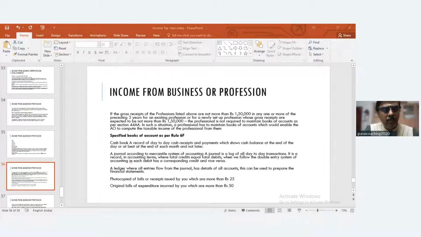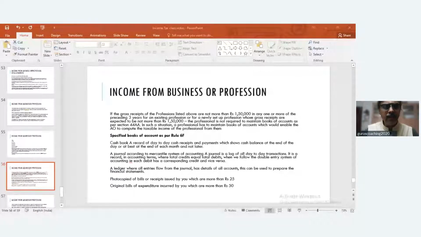So bring your cash book, bring your bank book, bring your bank statement, bring your stock records, bring your asset details. So the assessing officer will have a right to seek records. So you need to maintain these records properly. Very, very important. So the threshold limit is very low, 1,50,000 turnover in a year. So that means ultimately everybody will be falling into this requirement of compulsory maintenance of books of accounts.